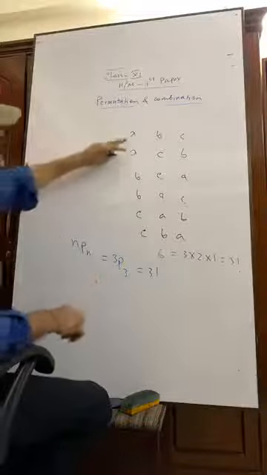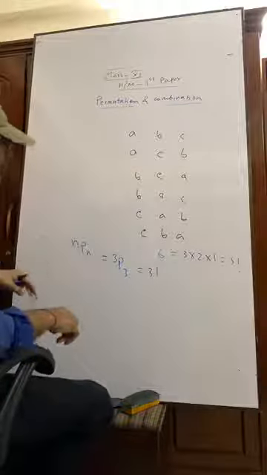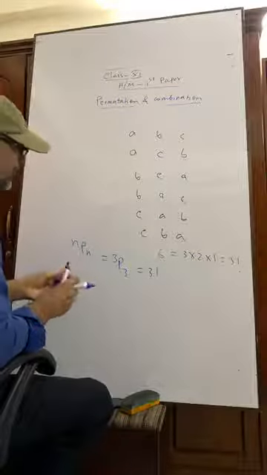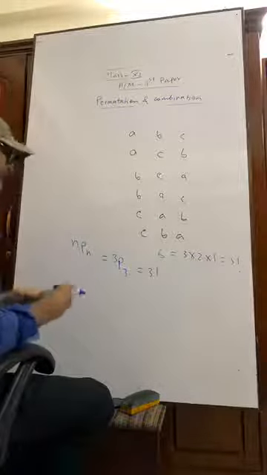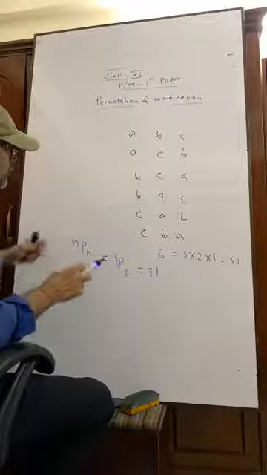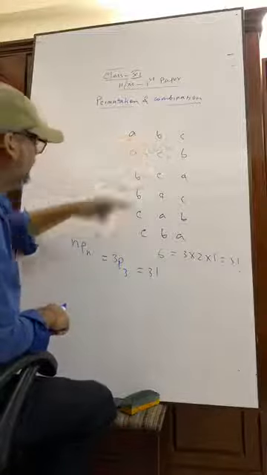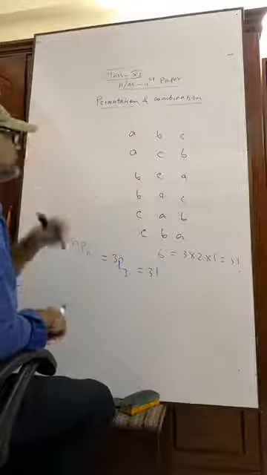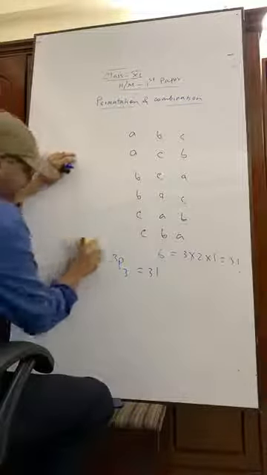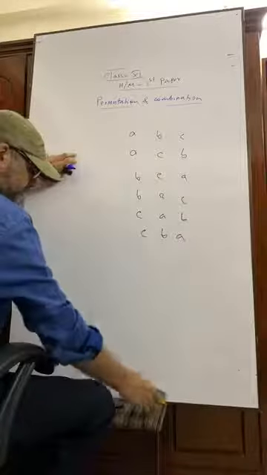We have three letters and we have used all those 3 letters. Have you seen? That is 3 factorial. That's good, not a matter.